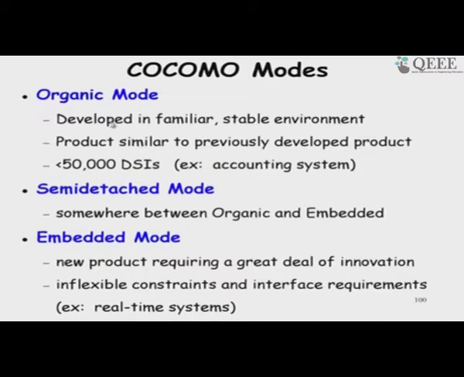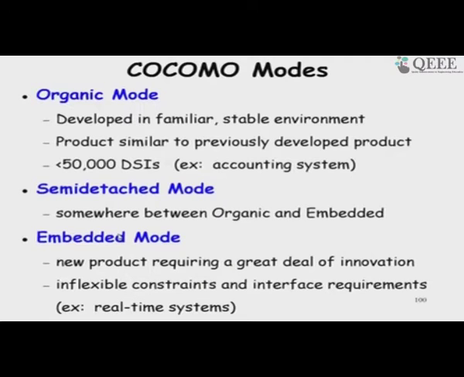But in the normal case, organic mode is one where the developers are very familiar with the software being developed, they have previous experience and the requirements are stable. So, that is called the organic mode. Semi-detached is medium complexity and embedded is the largest complexity.